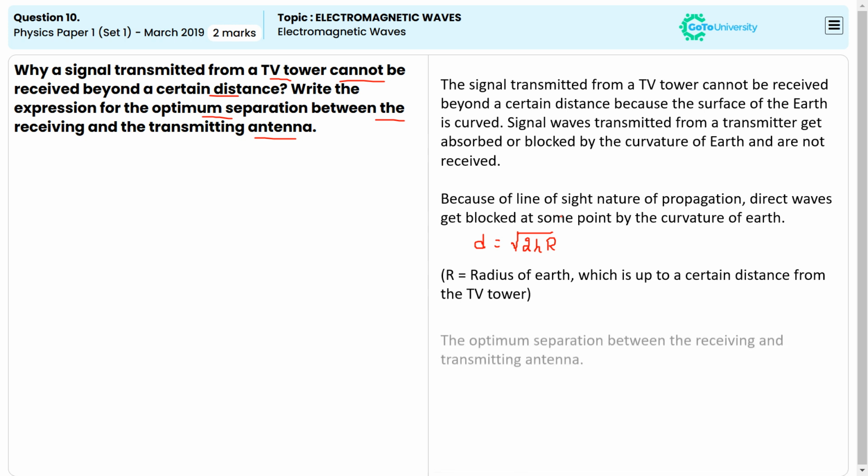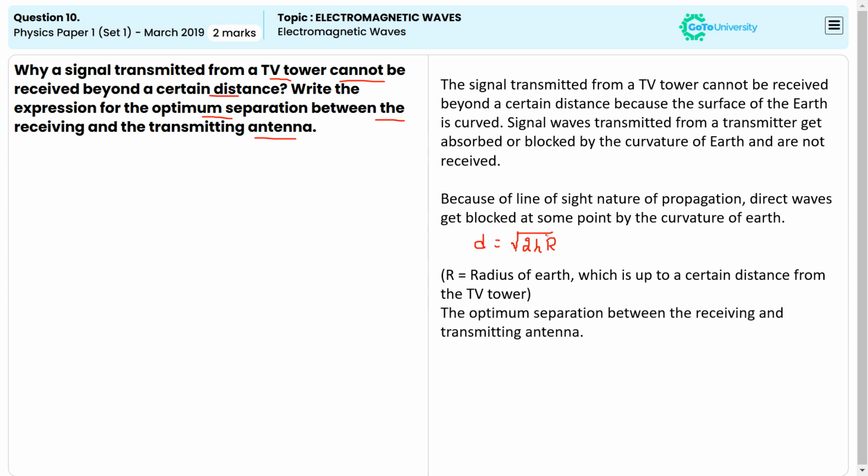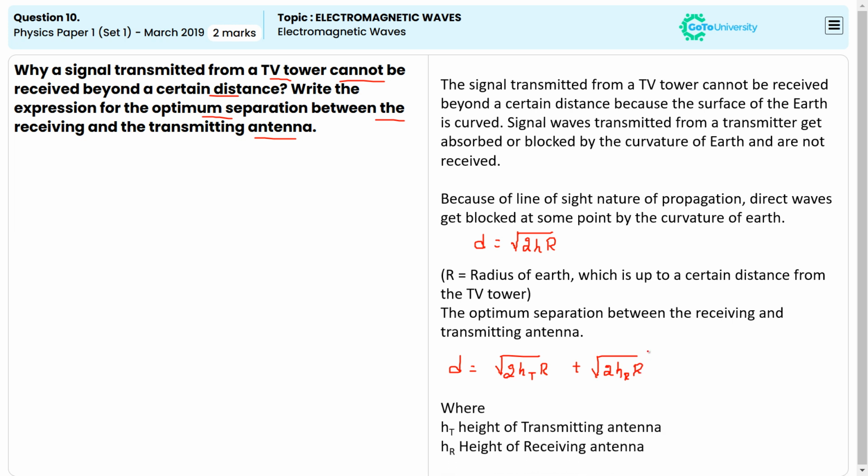Then the optimum separation between the receiving and the transmitting antenna is given by d is equal to under root of 2hT R plus under root of 2hR R, where hT is the height of the transmitting antenna and hR is the height of the receiving antenna.